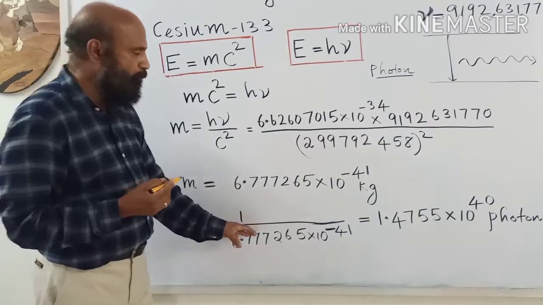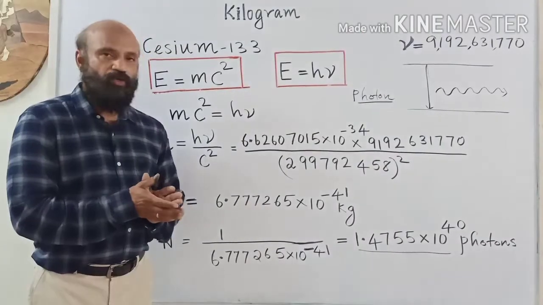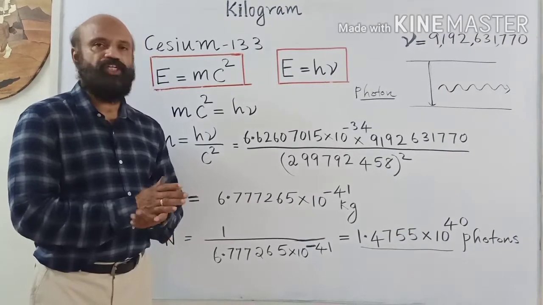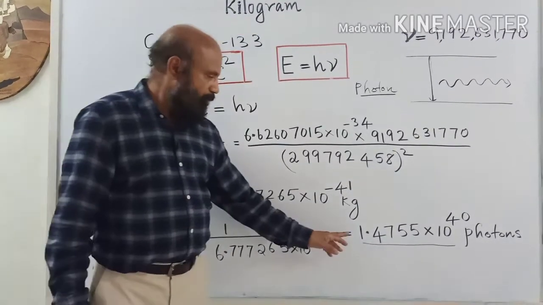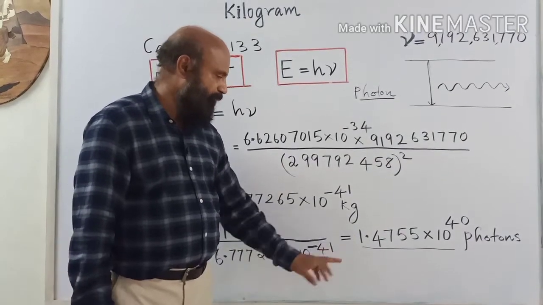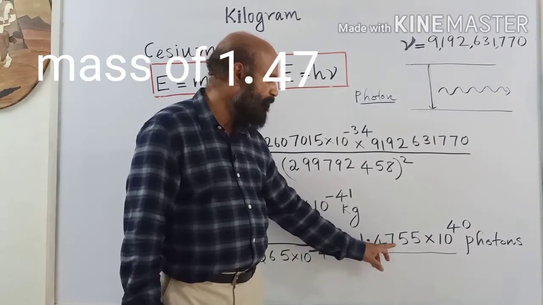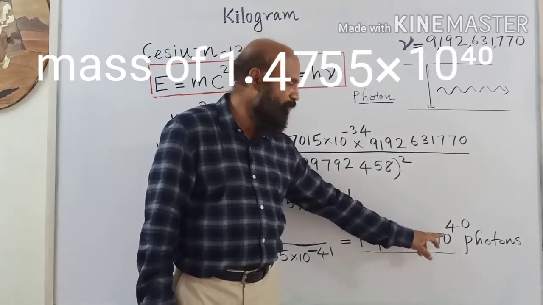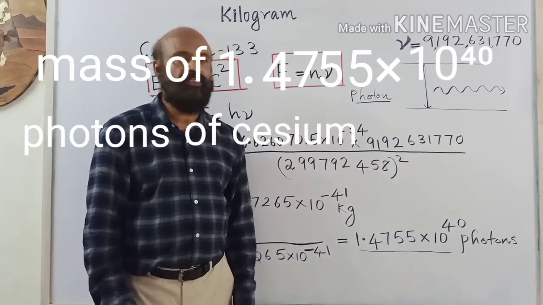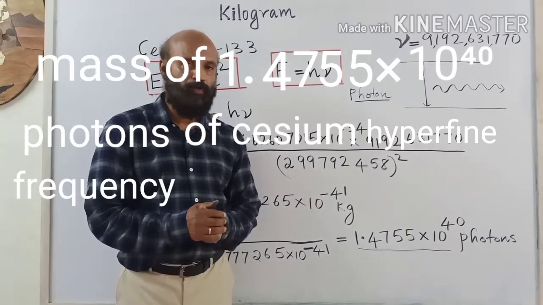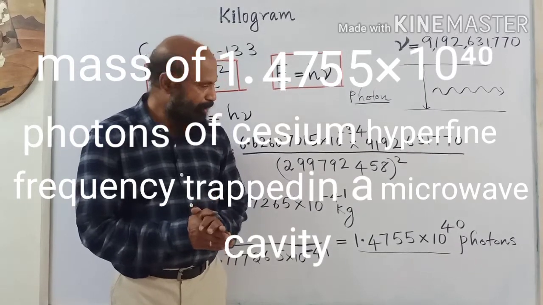If you do this calculation, you will get the new definition of 1 kilogram. 1 kilogram is defined as the mass of 1.4755 into 10 raised to 40 photons of cesium hyperfine frequency trapped in a microwave cavity.